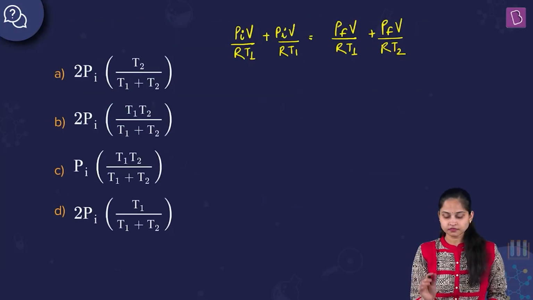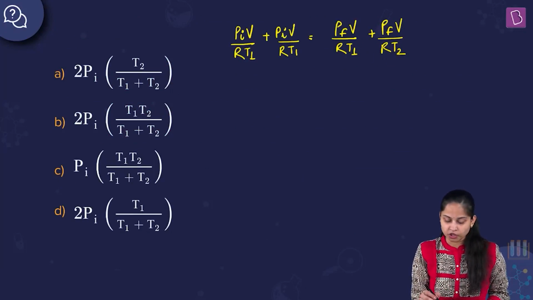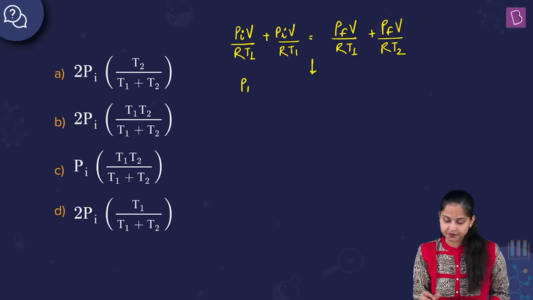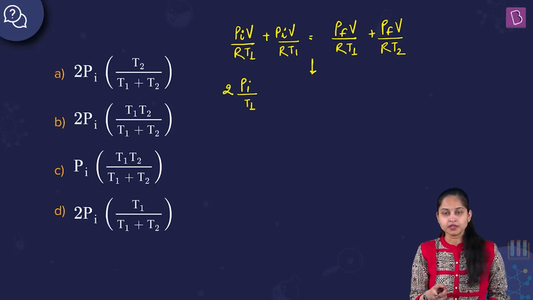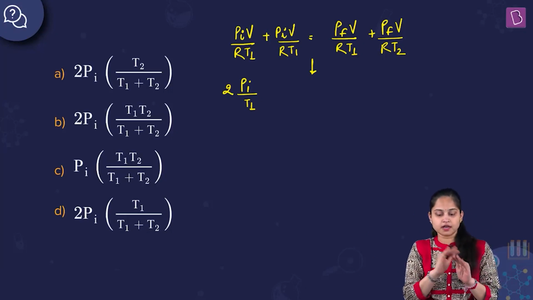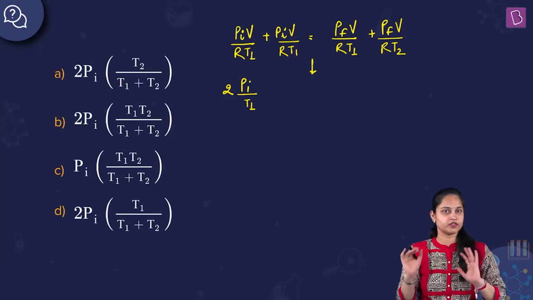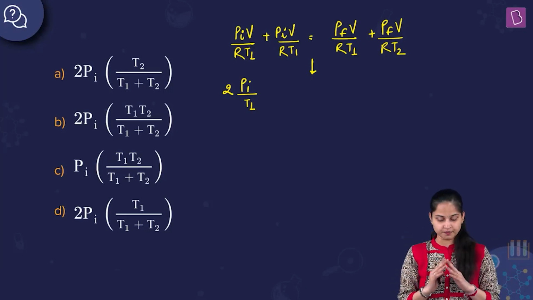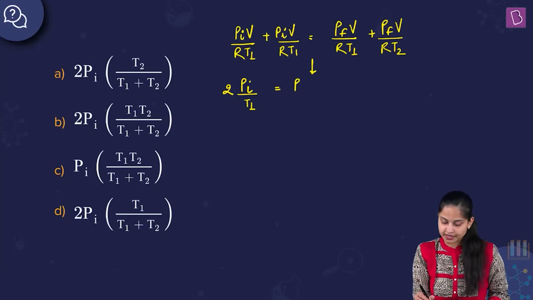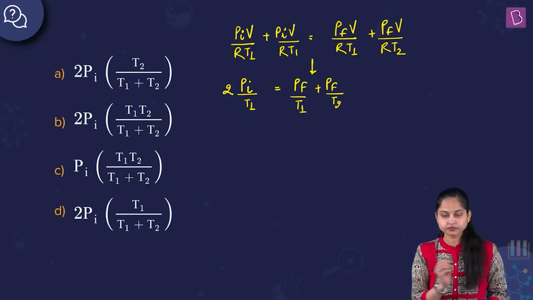So, what we can do is, see, volume and R, the universal gas constant, they are actually the same. So we'll remove them. So what we get is Pi upon T1. So I can write it as twice of Pi upon T1. When I neglect volume and universal gas constant R, since they are the same for each and every condition before and after the increase of temperature, I've just demolished them. So it becomes twice of Pi upon T1, which is equal to PF upon T1 plus PF upon T2.